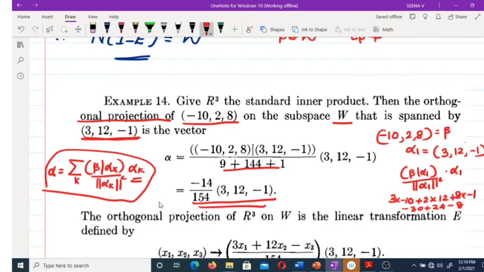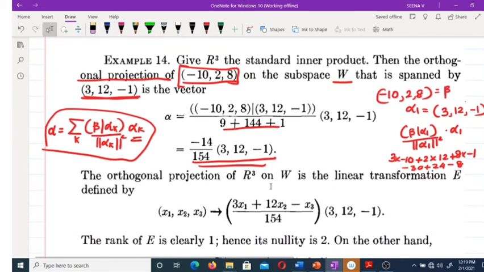Therefore, the orthogonal projection of this vector is alpha equal to -14 by 154 times (3, 12, -1). Clear? So this is our map, the orthogonal projection.